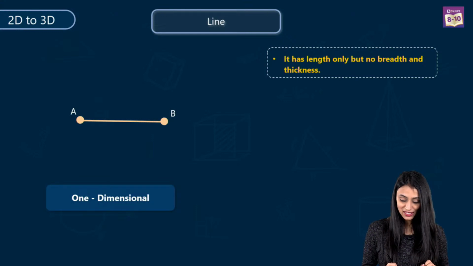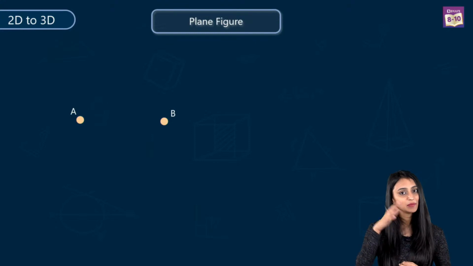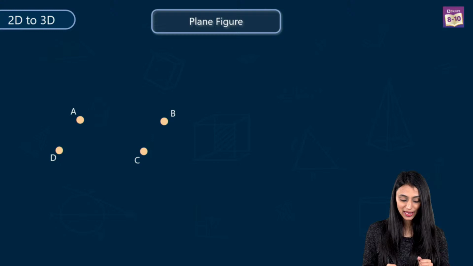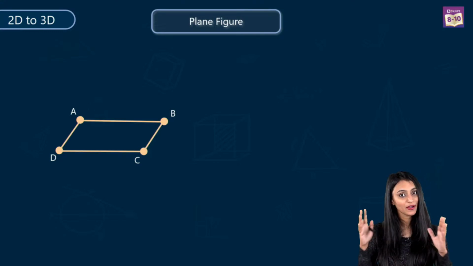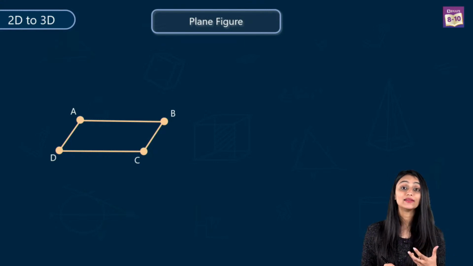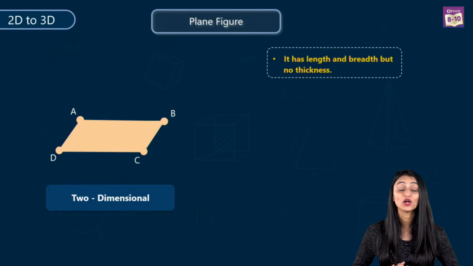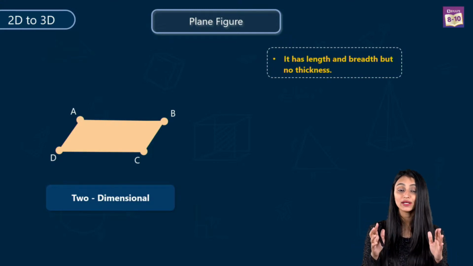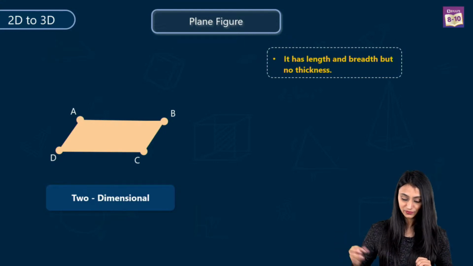Yes. So now we will move on to 2D, that means 2 dimension. A and B points we already have here. Let's take 2 more points, C and D. Now let's join AB, BC, CD, and DA. After joining this, we get a figure which has a length AB and DC and breadth AD and BC. So this has length and breadth, but it has no thickness, that means no depth or height. So this figure is a 2-dimensional, a 2D figure.